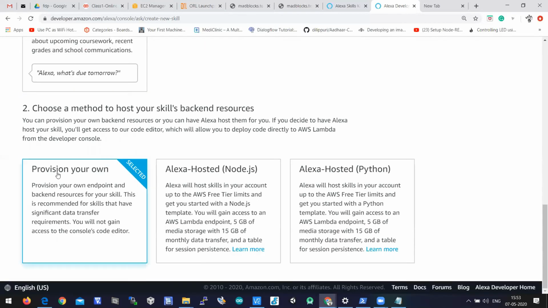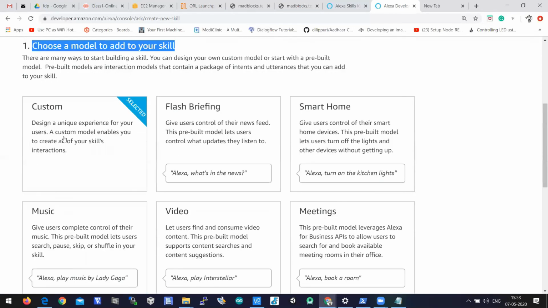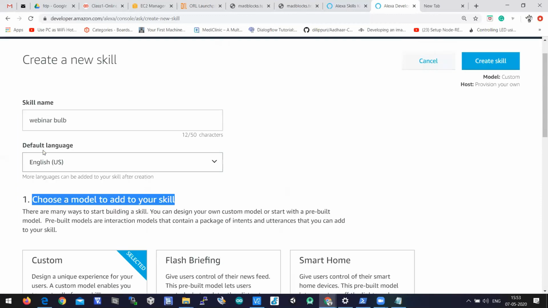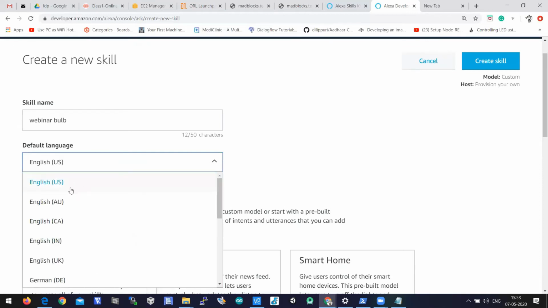Let it be provision your own, which is selected by default. So webinar bulb, and you can select the language: ours is English US, or you can select English Indian also. Hindi is also there.